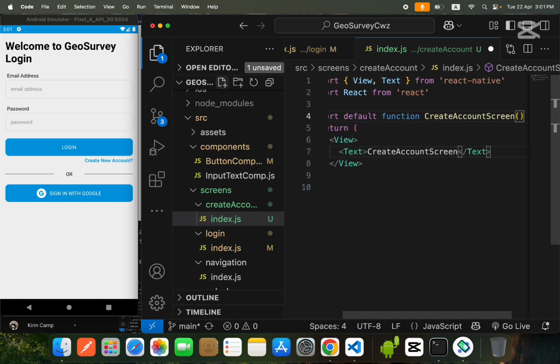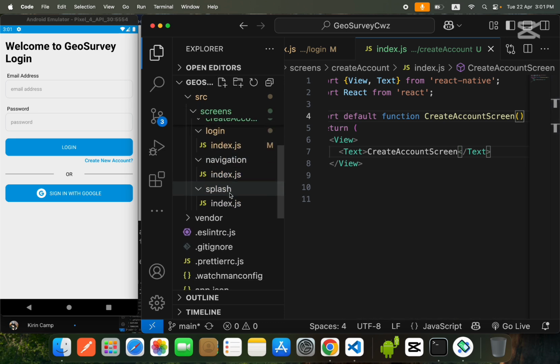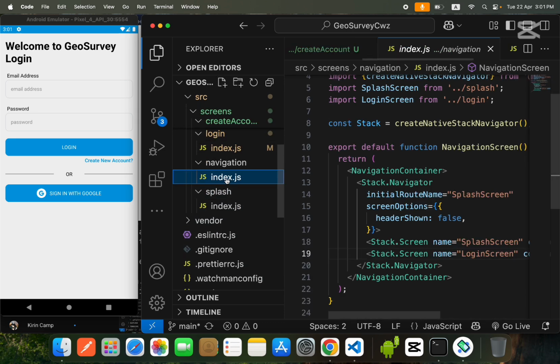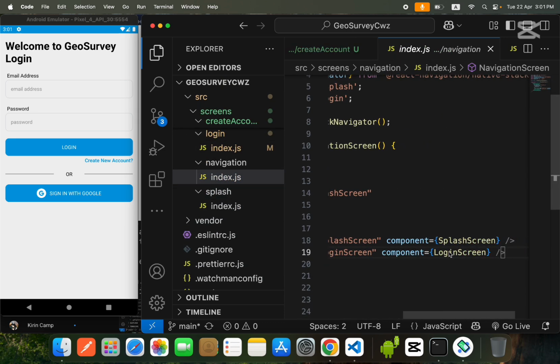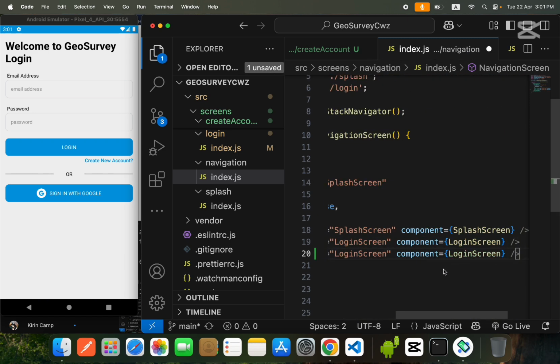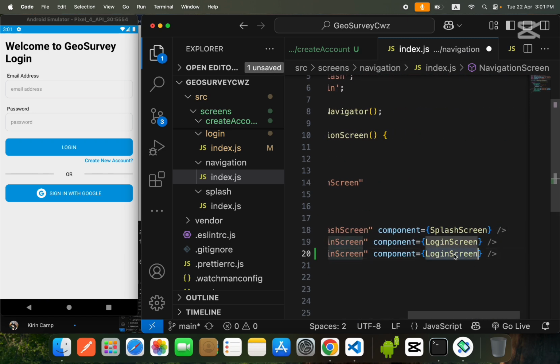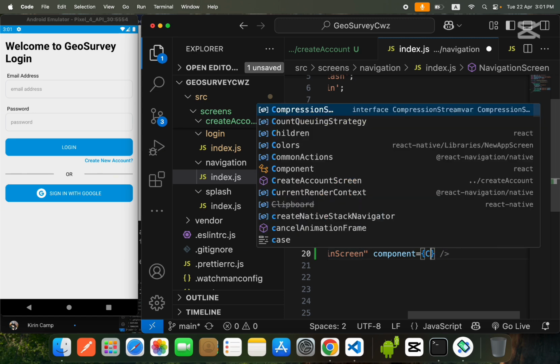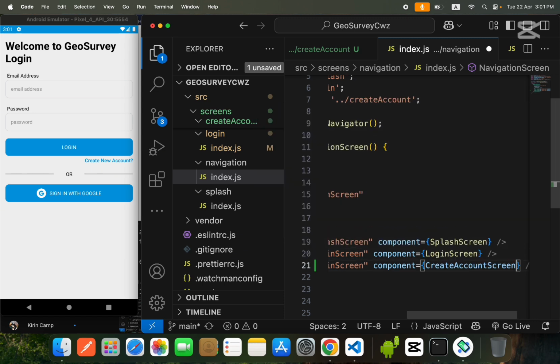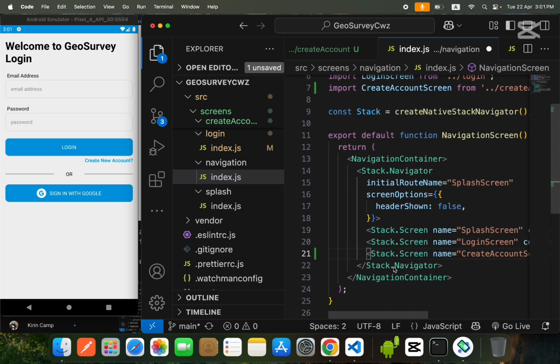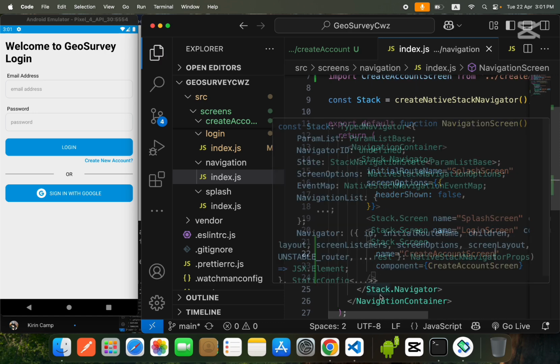Now guys, we will save it and add this screen in our navigation. Whenever you create any screen, you need to add it inside your navigation. So I will say create account screen, copy this, paste it as a name also, and save it.